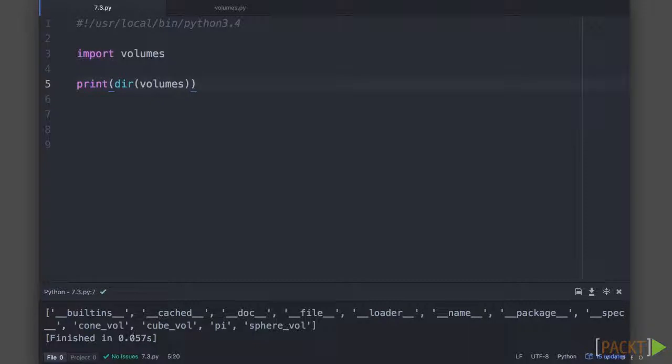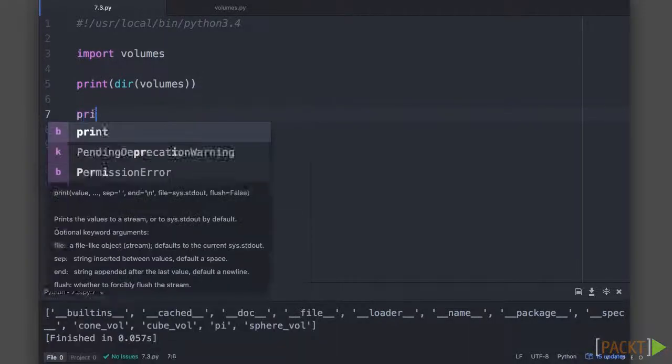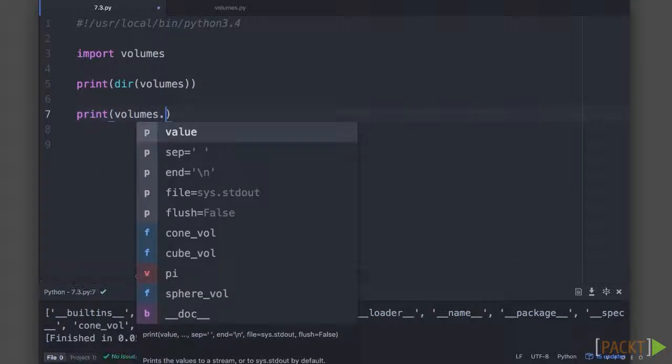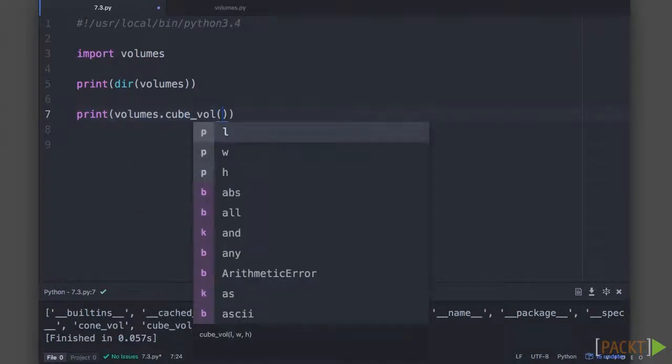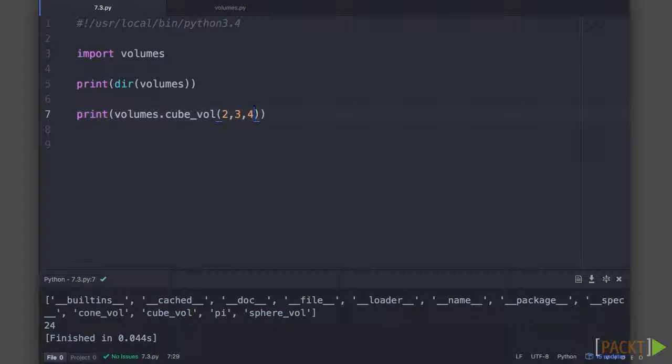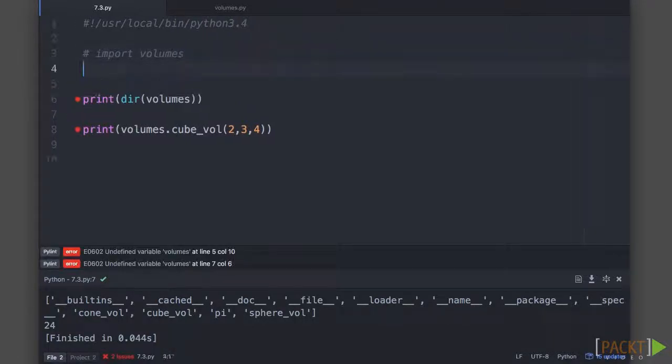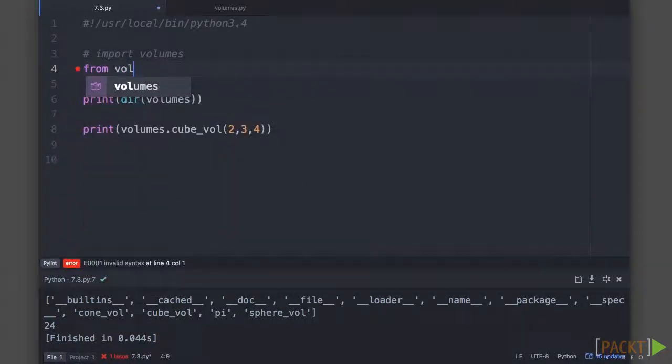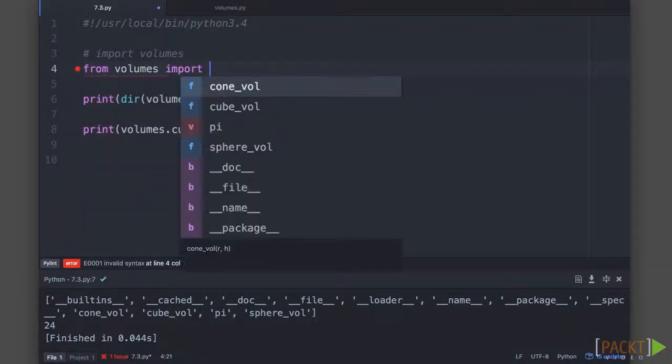But let's see if we can use cube volume. So print volumes.cube_volume, and say 2, 3, and 4. And indeed, we get a volume of 24. We can also import our functions in the volumes module using the from keyword. So from volumes, import star.